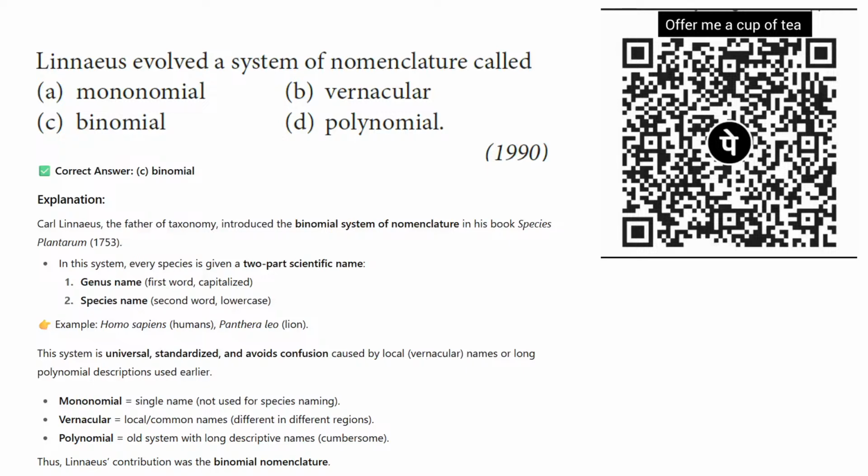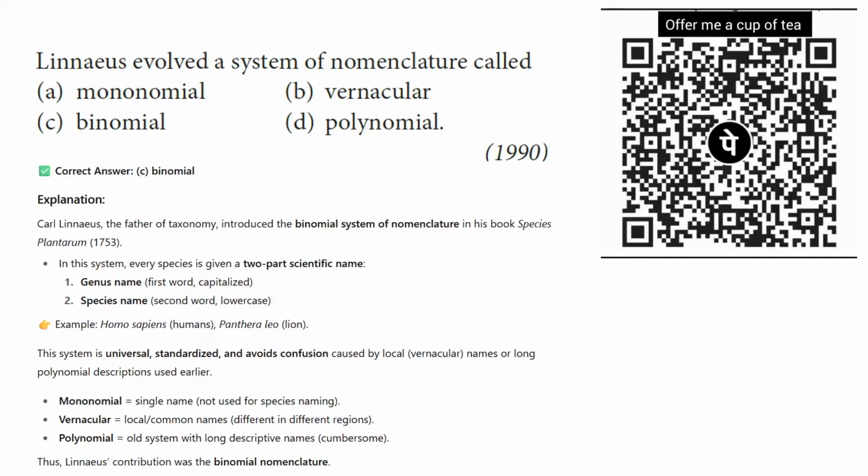The system is universal, standardized, and avoids confusion caused by local names, also known as vernacular names, which is given in this question as an option. A vernacular name is always a local name. Like a goat is called a goat in English, and in Hindi it's called by another name.